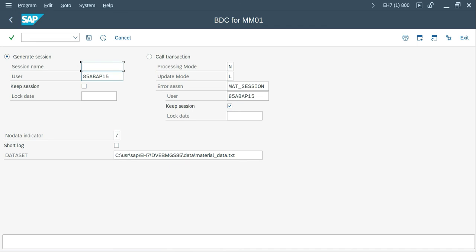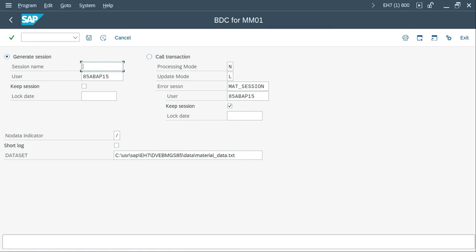It's not run. Okay, so one benefit is you can create a session in the morning and keep it waiting till the office hours are over, then your server gets enough space to run more programs. Maybe in the midnight you can just schedule a job and run it. The same way you can do it in session, but that is not possible in call transaction.